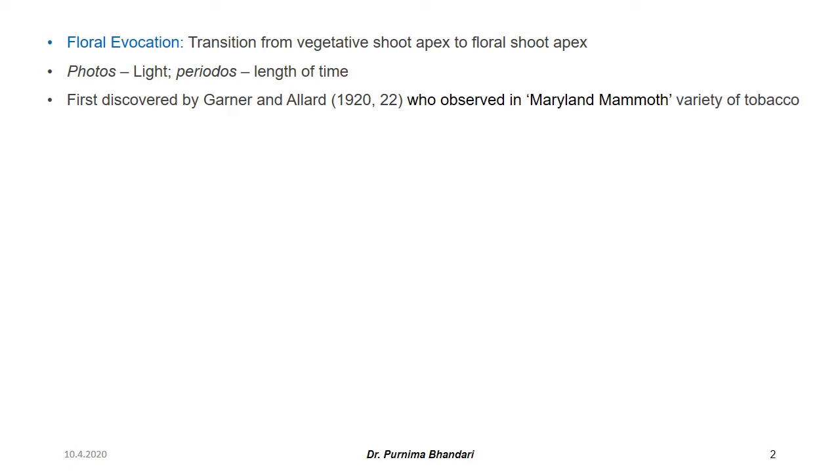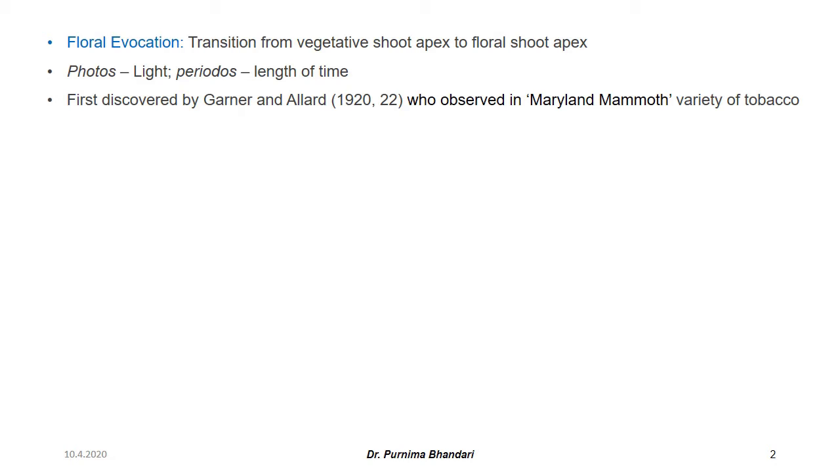Plant passes through two stages, juvenile and mature state. In the juvenile stage, only vegetative growth occurs, while in mature state, the plant develops the tendency to bear reproductive organs. This transition from vegetative shoot apex to floral shoot apex has been described as a phenomenon of floral evocation.